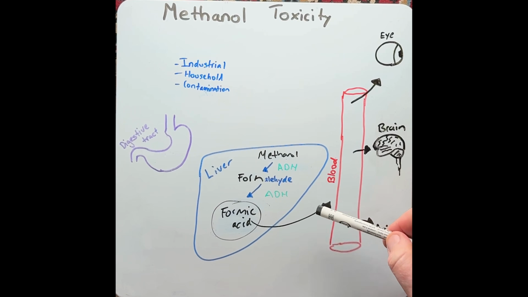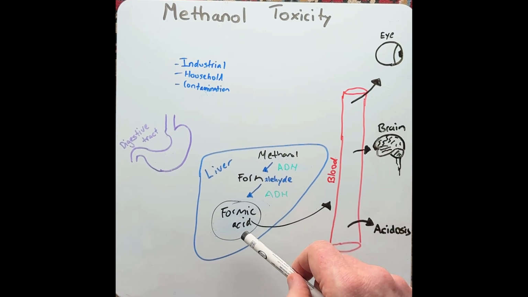So in the early stages of methanol ingestion, we're going to see early signs such as headaches, nausea, dizziness. This can be associated with effects on the brain, and blurred vision, which is the effect in the eye, but then rapidly progressing into an acidosis because formic acid is an acid which will drop pH and then ultimately lead to multi-organ failure if not rectified early.